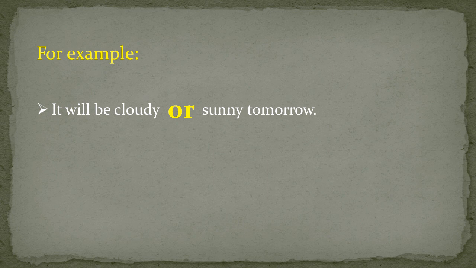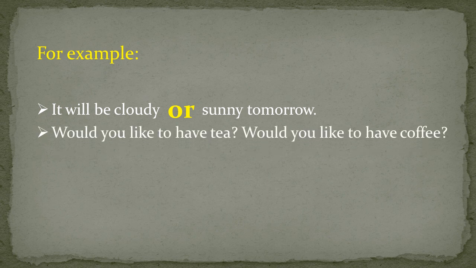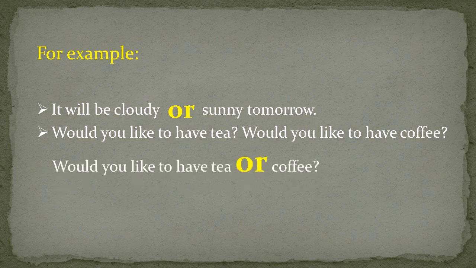Read the next example. Would you like to have tea? Would you like to have coffee? So again, we have options or choices in both the sentences. So we are going to join these two sentences by using conjunction or. Would you like to have tea or coffee?